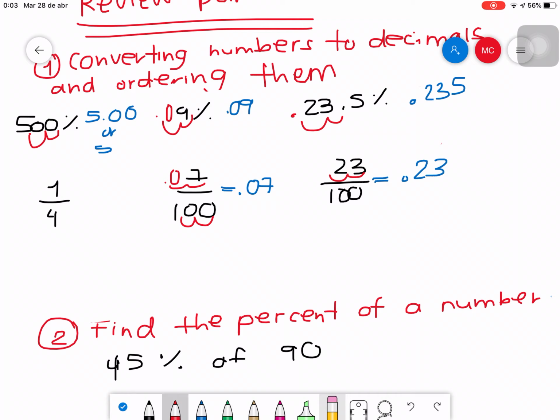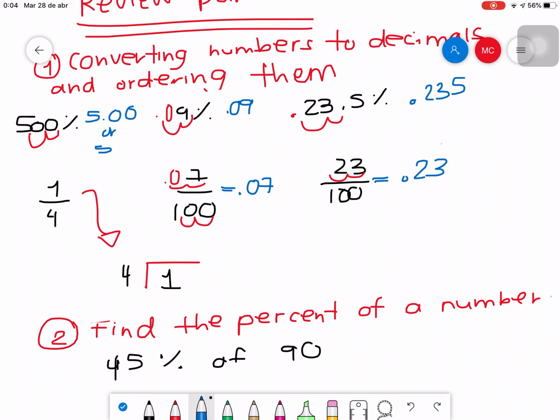So what you have to do whenever you want to change a fraction into a decimal, that is the only option, well, one of the options, because it's not the only one. One of the options that you can use is divide. You just divide the fraction. The 1 goes inside of the house, always, the numerator always goes inside of the house. And then the 4 goes outside. And then you start dividing.